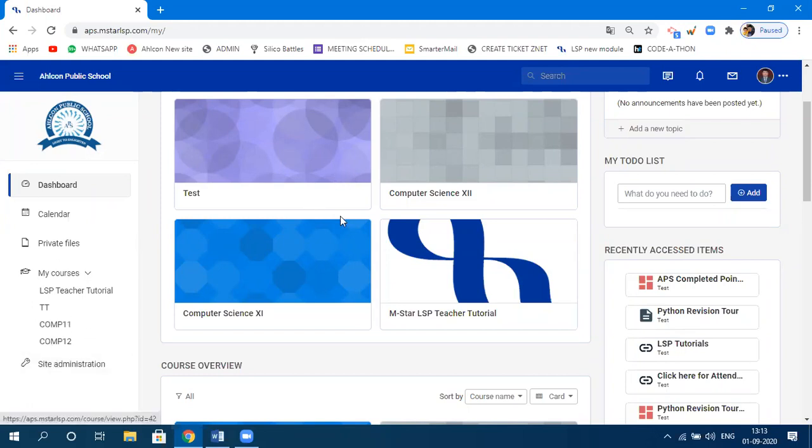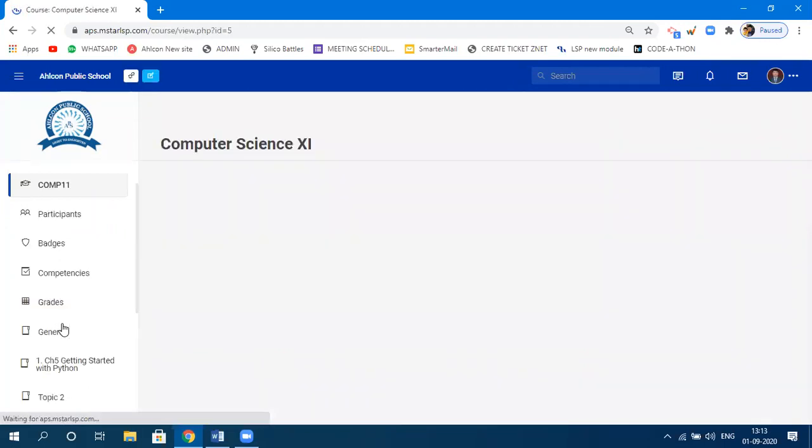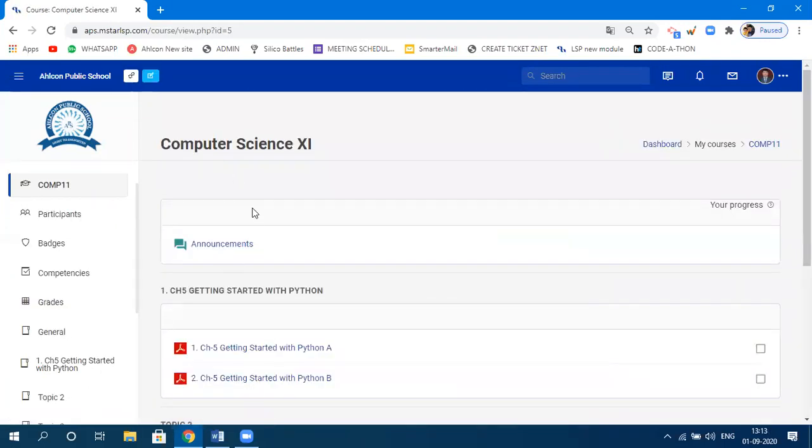Either I can go to my class from the dashboard straight away from here, or you can go from My Courses. Okay. Now, let's say I just want to check whether all the students are mapped to my class or not. For that, you need to click on your class. Let's say Computer Science 11. Click on this. Now it will show you the class.